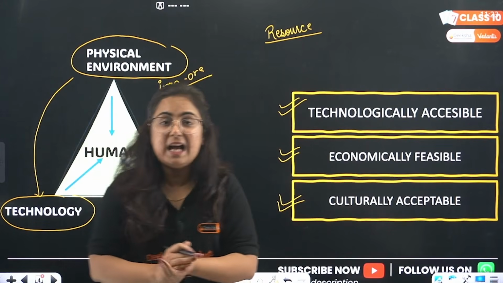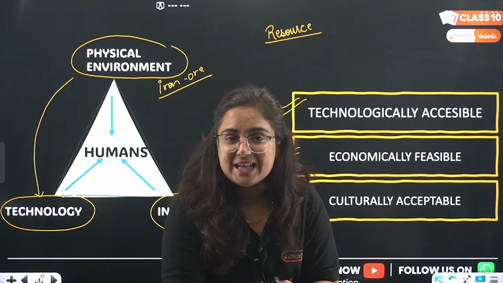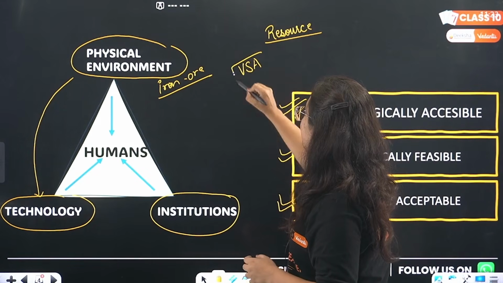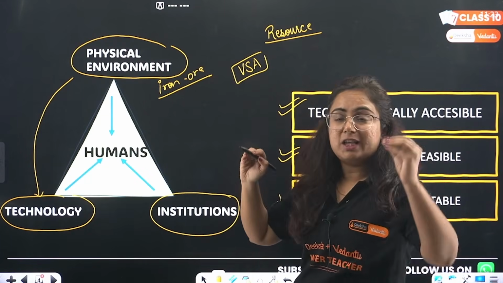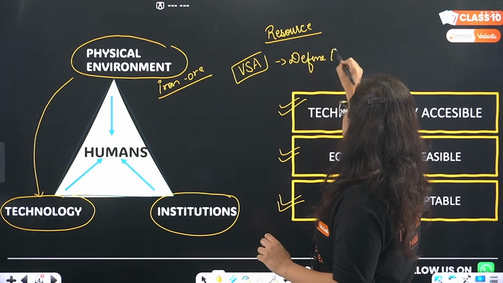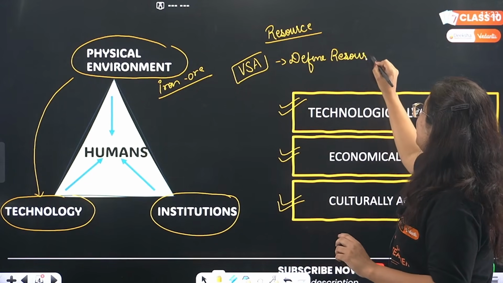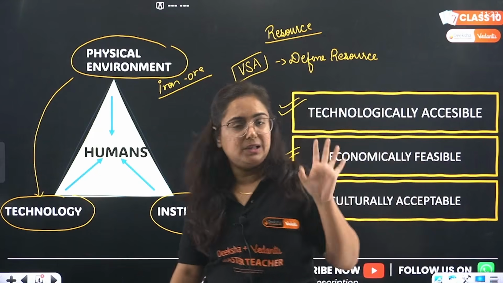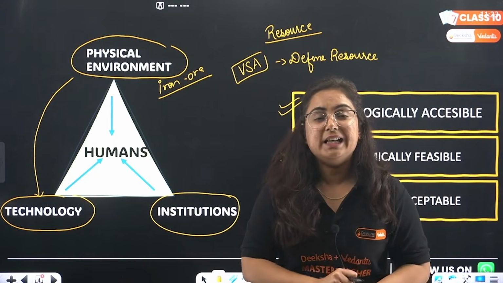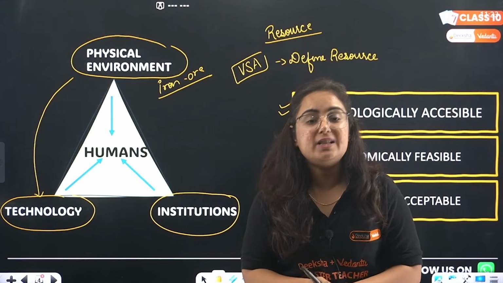If you are thinking, ma'am, is the question going to come in exam? Yes, beta. A lot of times, a very short answer type of question comes, asking you to define resource. Define what, beta? Resource. Okay. Or this can be asked in MCQs multiple times to you. Okay, so this is what we are going to study in the entire chapter, which is about resources.